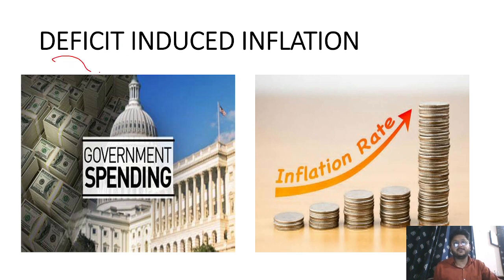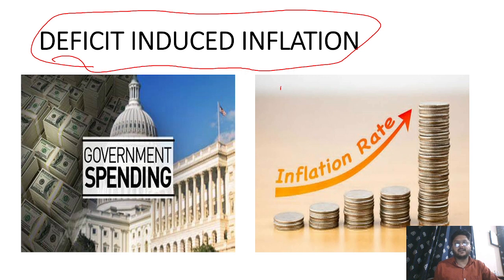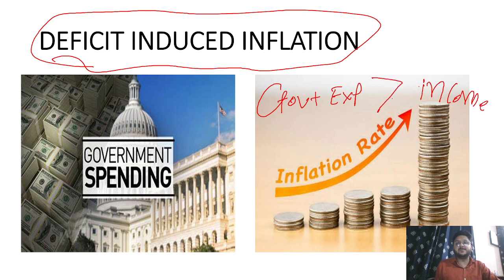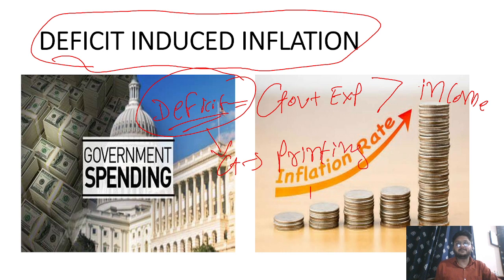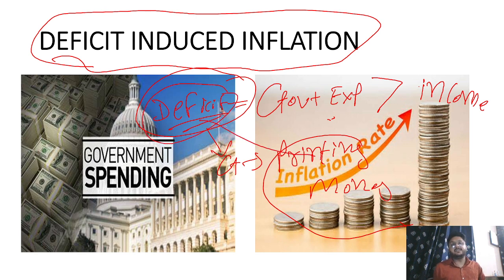What is deficit induced inflation? So we have government expenditure, and in comparison to that, government receipts, government income, are also there. And whenever in a particular year, expenditure is more than income, then what do we get? We get a deficit. Now this deficit, if we fulfill it by the government printing more money, like the government with the help of the RBI printing money, and then they are fulfilling the expenditure, meaning fulfilling the deficit, that deficit is increasing inflation, that is why it is called deficit induced inflation.